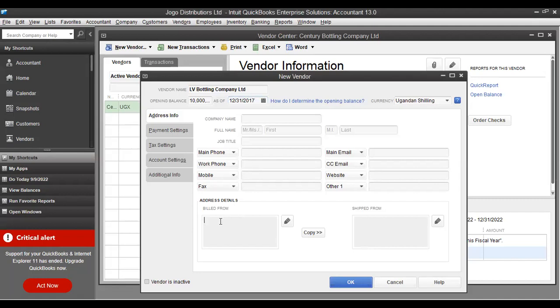So the location is set with the telephone, which is 039 392 442. The address is 0 Kampala. Then you save. Say okay.